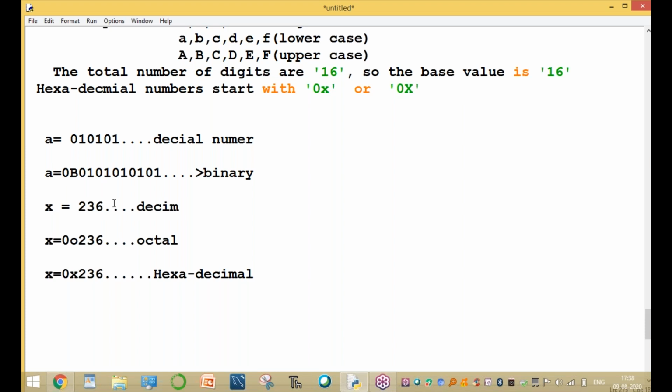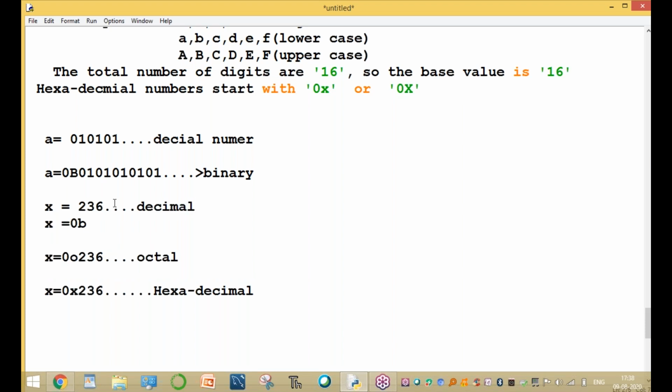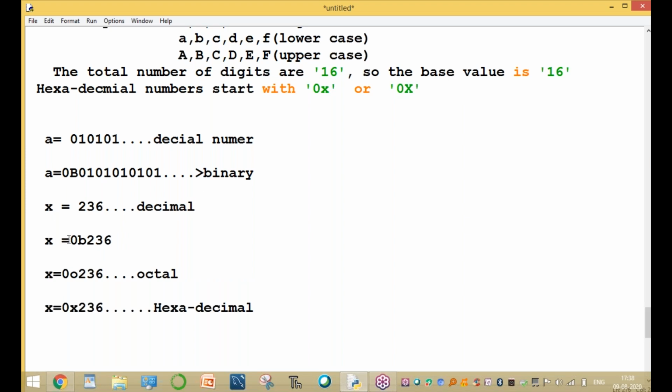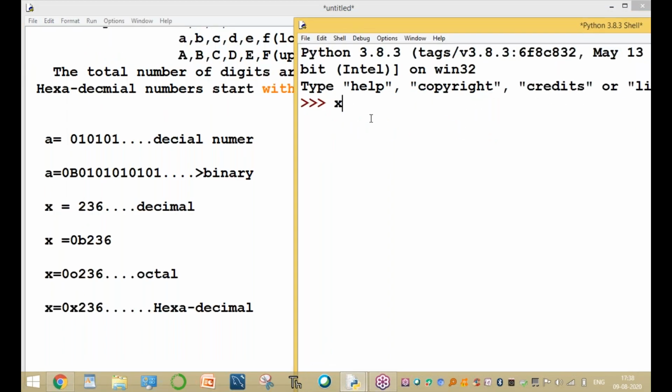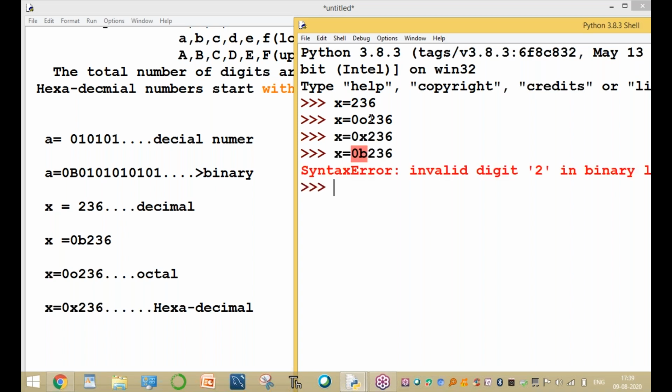Is it possible to write x equal to 0b236, or does it display an error message? Binary means only 0 and 1, so it automatically displays an error message. Try the value. x equal to 236, right, without any error. x equal to 0o236 is the octal number. x equal to 0x236 is hexadecimal. If you try x equal to 0b236, syntax error.